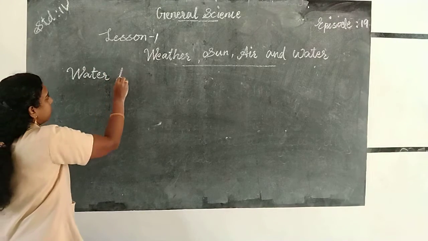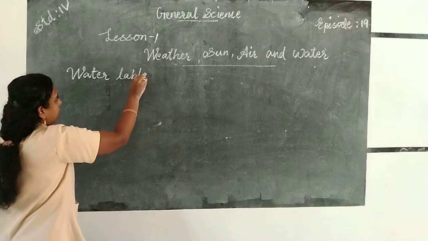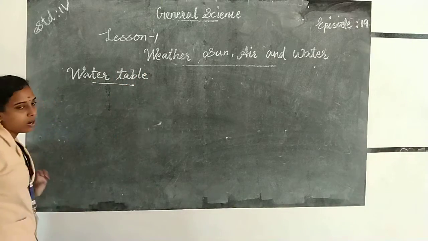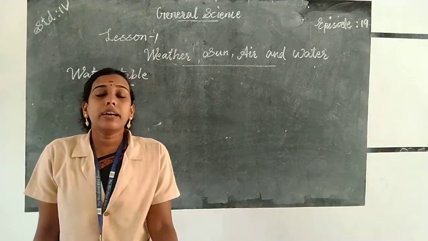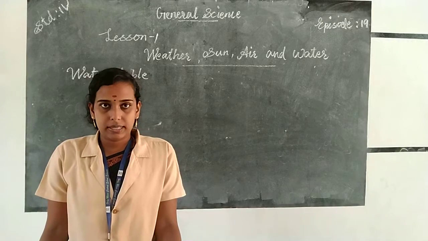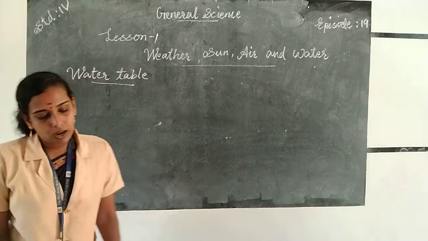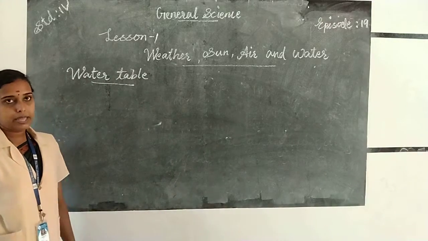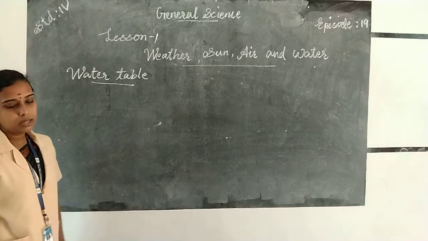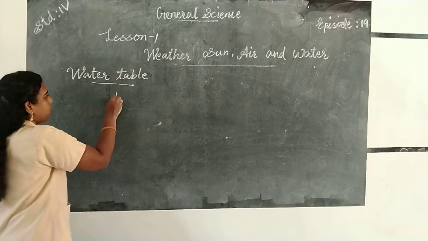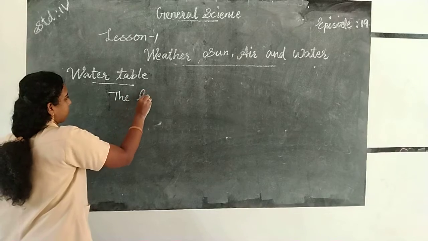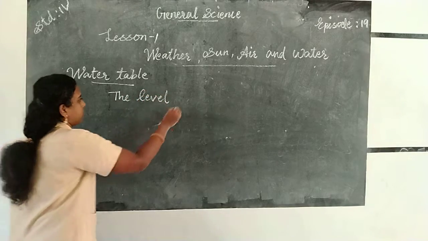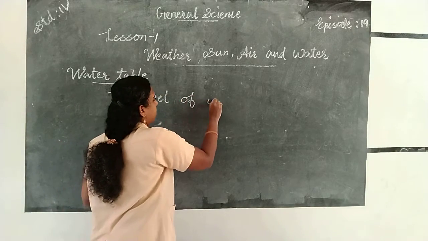W-A-T-E-R, water. T-A-B-L-E, water table. So what do you mean by water table? It's the level of underground water at any place. Okay. So the level of the underground water at any place is known as water table.